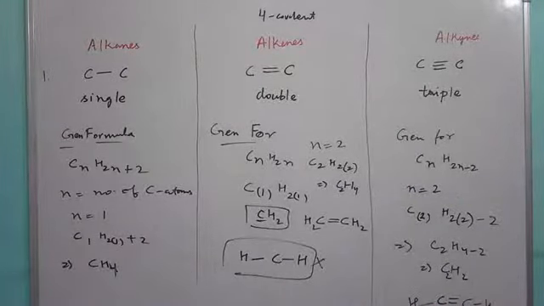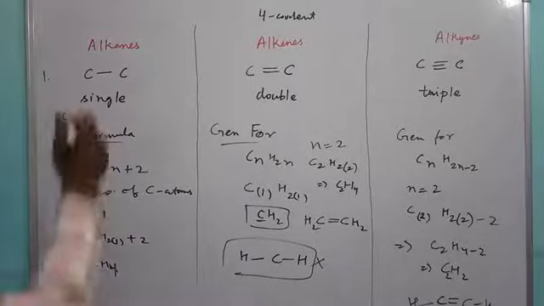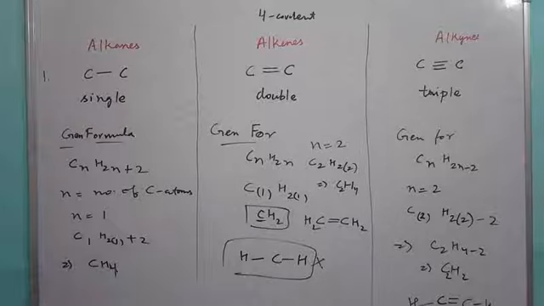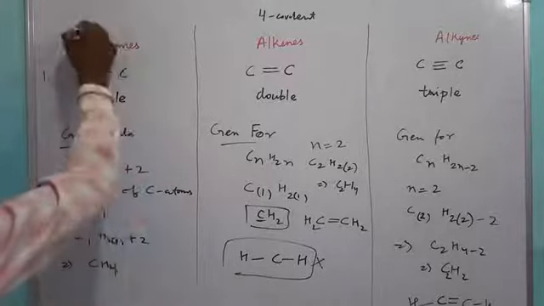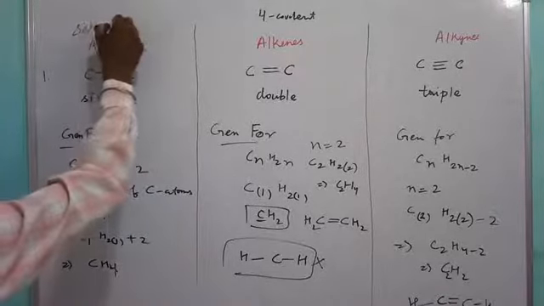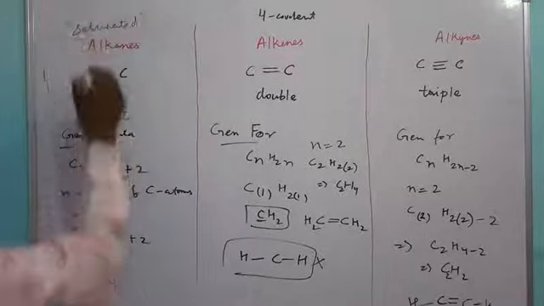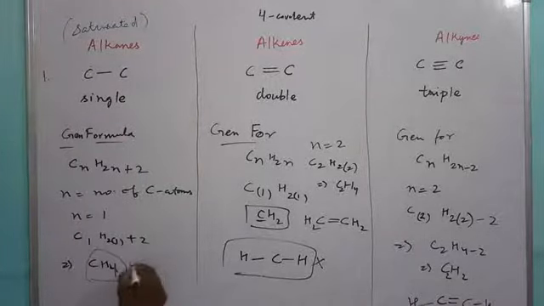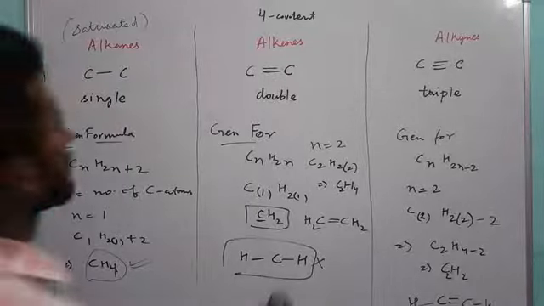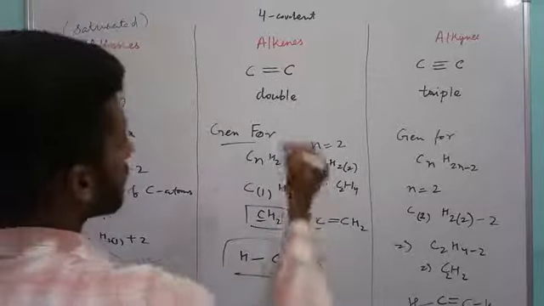These compounds, alkanes, are known as saturated compounds. Why are they known as saturated compounds? The reason is that their carbon atoms' valency is always completed, always satisfied.